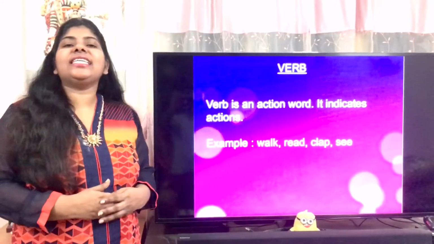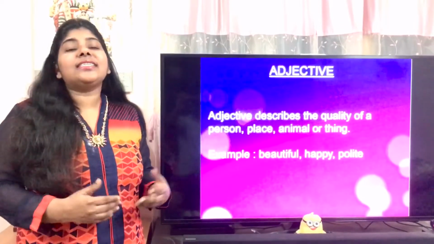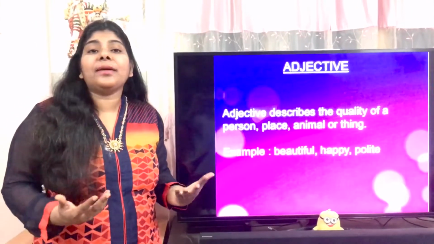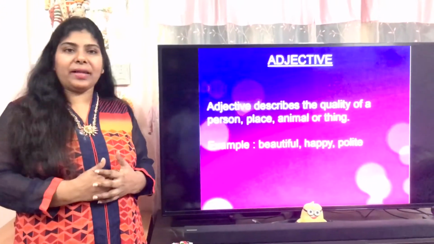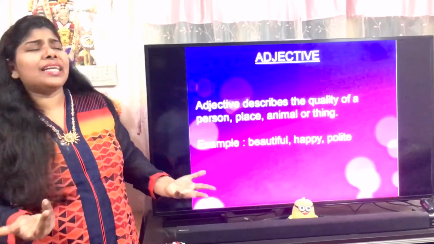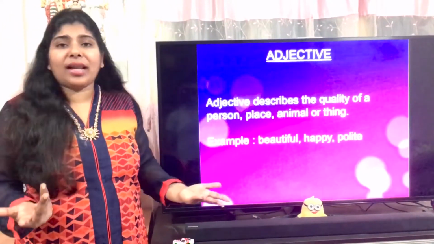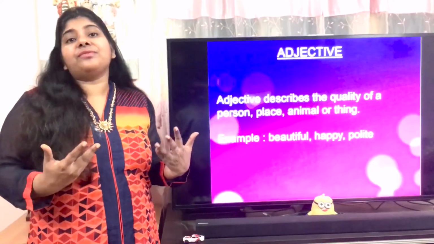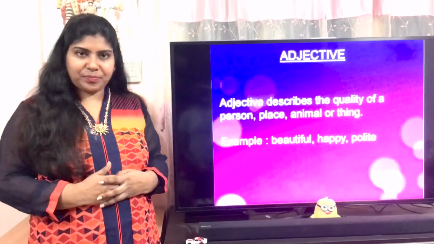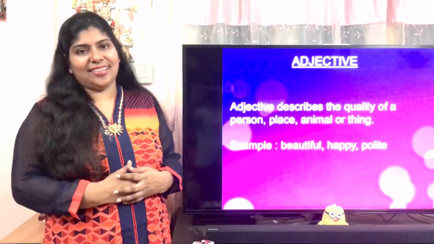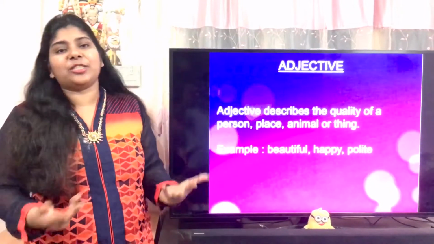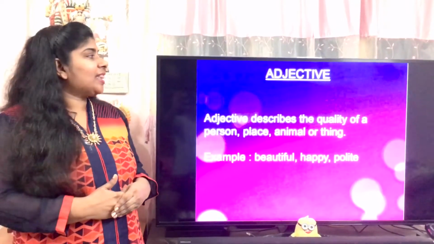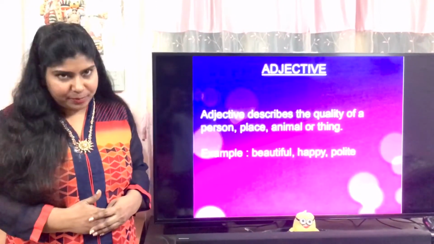And the next one is adjective. Adjectives are describing words. An adjective describes the quality of a person, place, thing or animal. Beautiful, brilliant, smart, happy, polite. Nina is a beautiful girl. So here we used the word beautiful to describe Nina. Ram is a polite child. Here we used the word polite to describe Ram. Got me? So the next one is adverb.